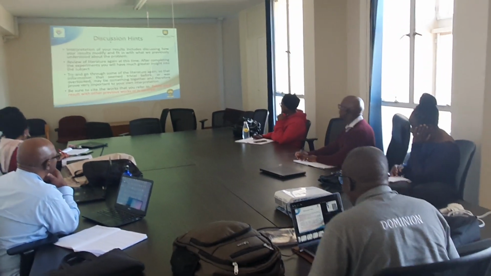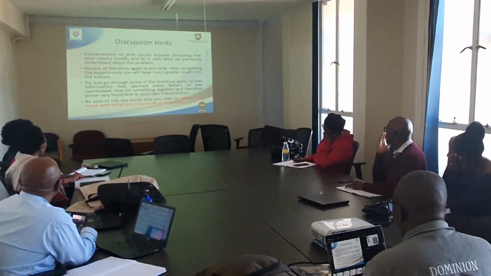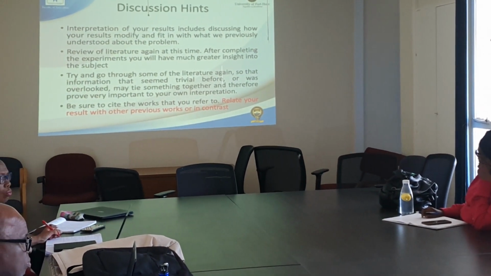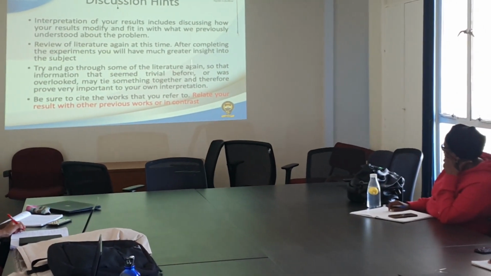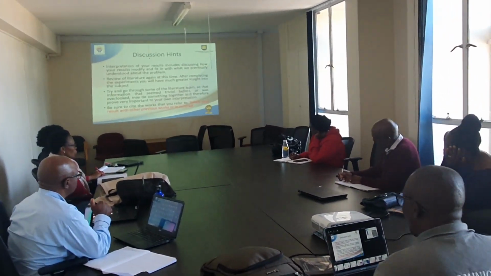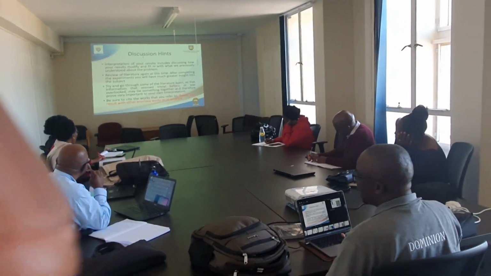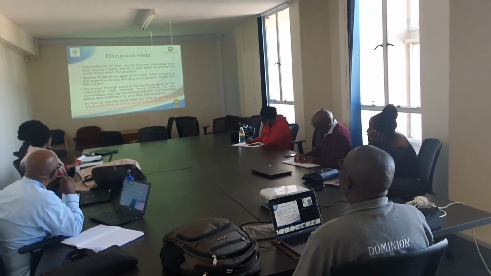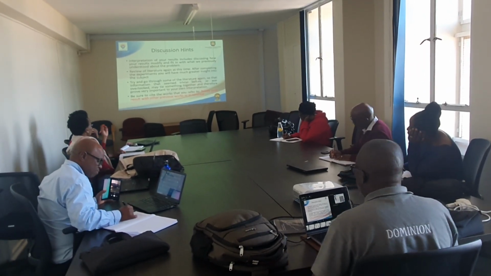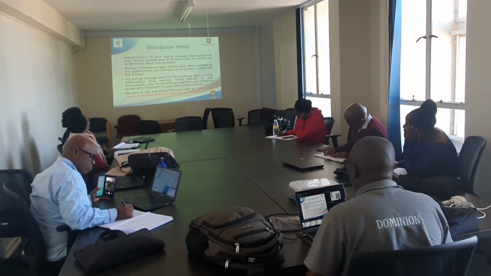I read bullet 3. I said when you are discussing, you must have seen some literature you overlooked before. So your discussion now will allow you to understand that you have omitted some literature. Then you now tie it down together and prove very important in your interpretation. That is, discussion is more or less that you are interpreting your findings. And you must interpret your findings with what? With support of literature. And that is why bullet 4 was saying that you relate your results with other previous